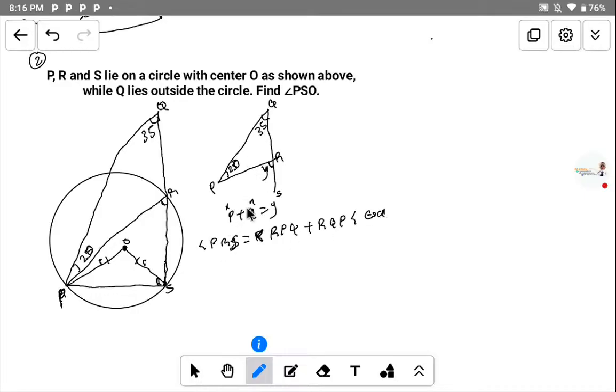Now, this angle here is equal to Y, and that is our angle PRS. Angle PRS is equal to Y, and angle RPQ gives us 20 plus angle RQP, which is 35. So let's add it together: 20 plus 35, that is equal to Y, which is 55. So that means the angle we have here is equal to 55.